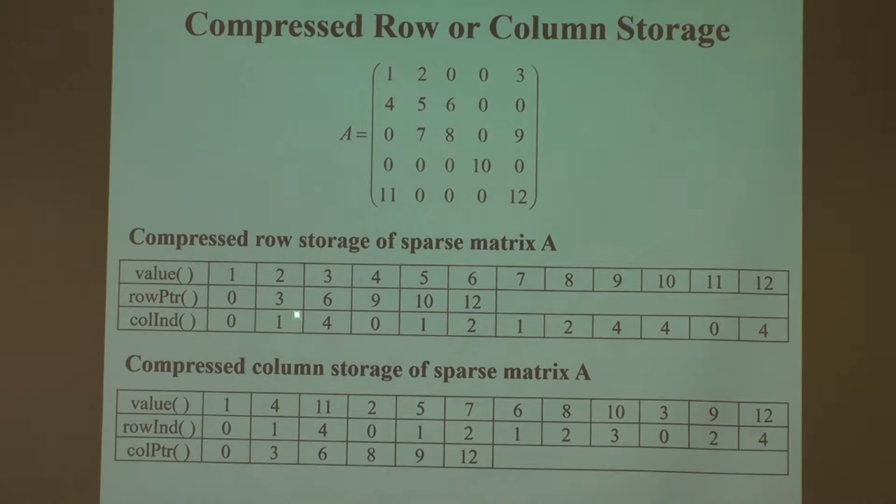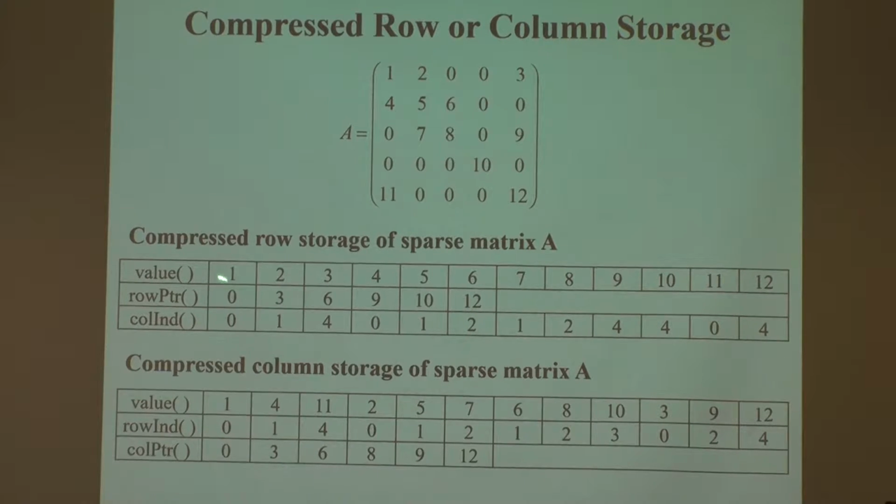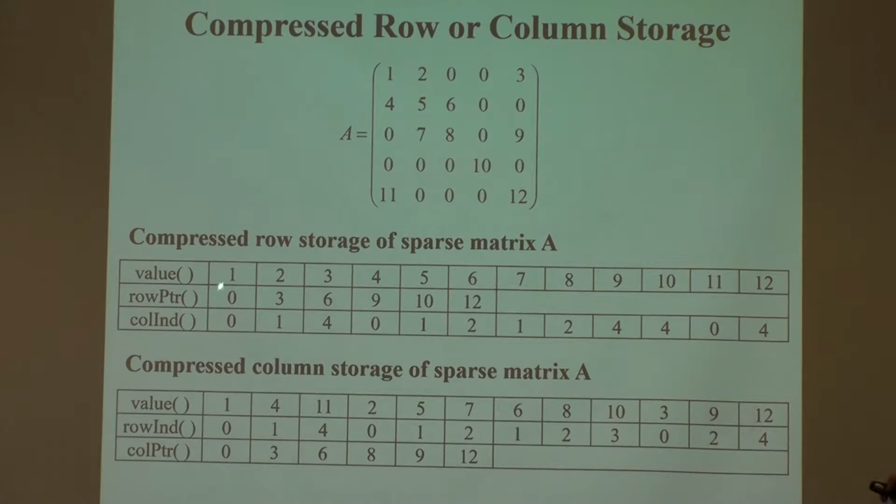The row index starts from 0, and my next row starts from 3. That means there are 3 non-zero elements on the first row: 0, 1, 2. So I record the column indices of the first 3 elements, and their row is the first row, given by the row pointer.